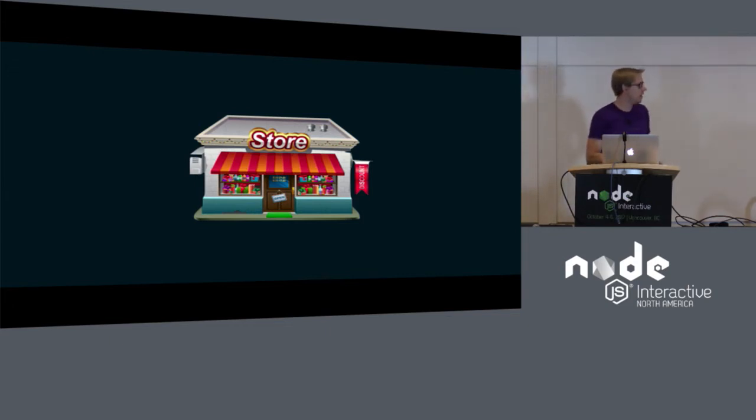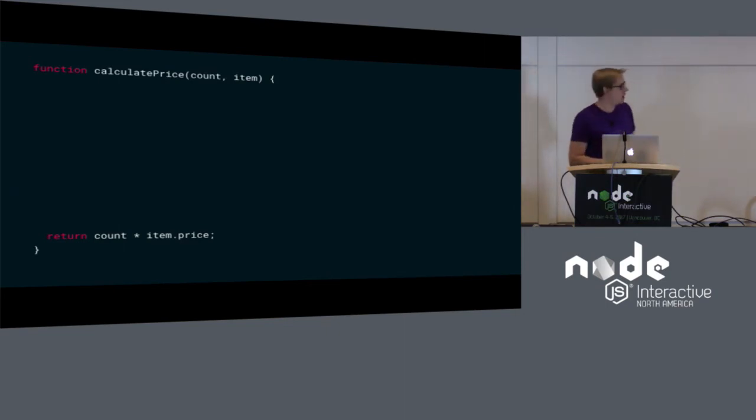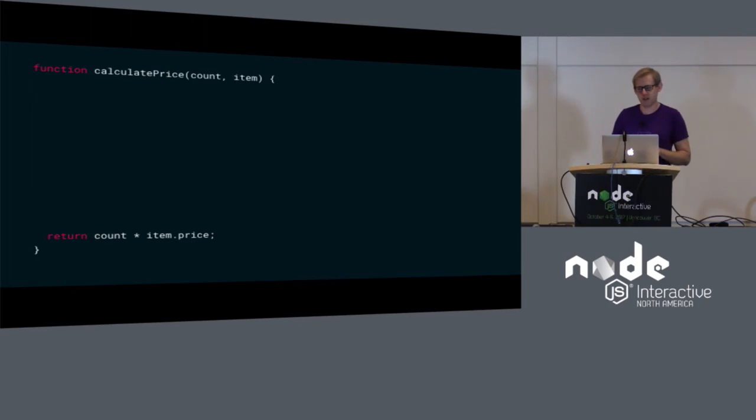So we're going to see how this might play out in a concrete example. We're going to pretend that you're building a store app in JavaScript. And as a ploy to keep your attention, we're just going to say it's a candy store because who doesn't like candy? So every item has a price, and you need to calculate how much that item costs given how many are being purchased. So that's simple enough.